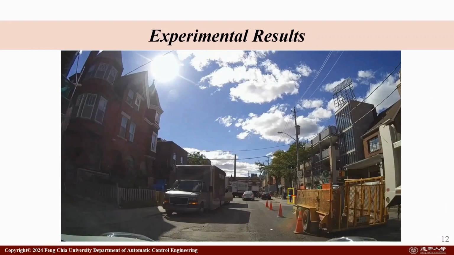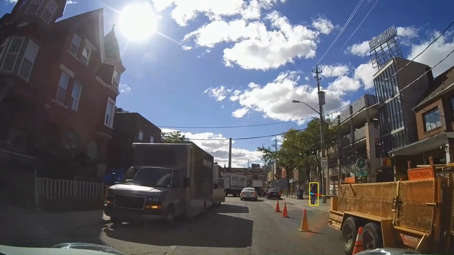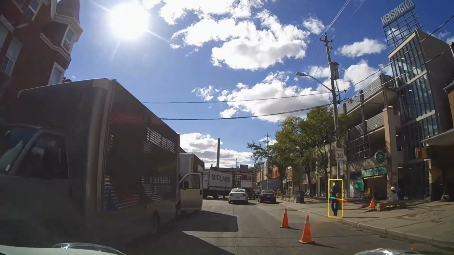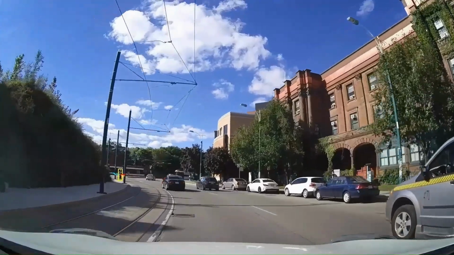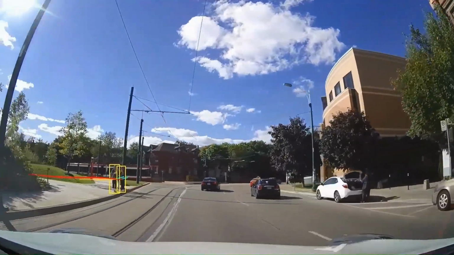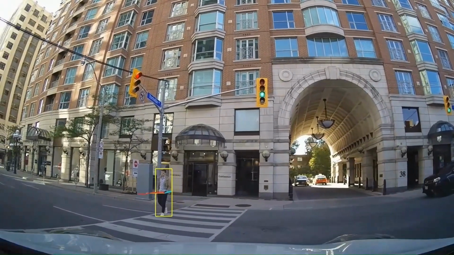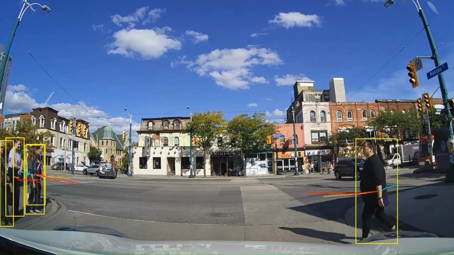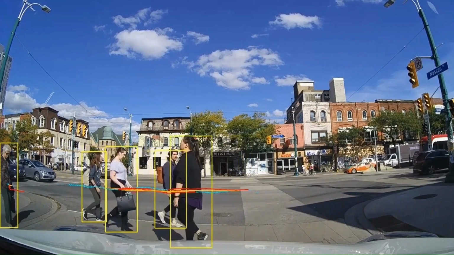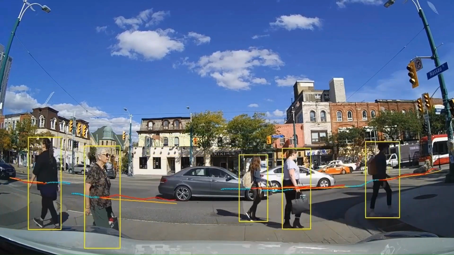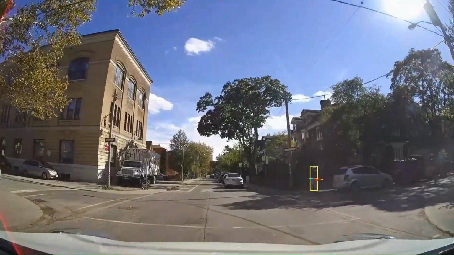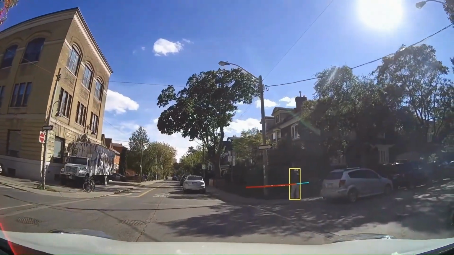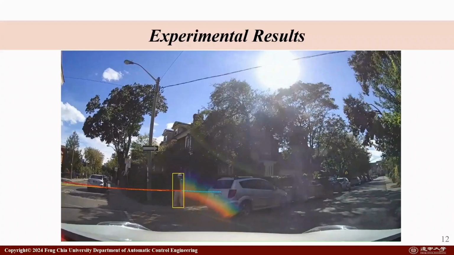And this is our demo video. The blue one is our observation, the red one is our ground truth, and the orange one is our prediction. And this scene is a person crossing the road. And this scene is a person crossing the road after the traffic light. And you can see we have high prediction accuracy. And this is a car turning in the corner. First we predict on the right, and when turning in the corner, we predict on the left.